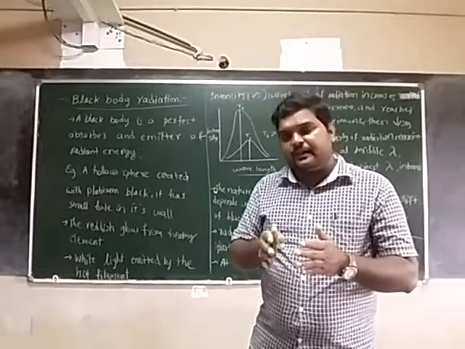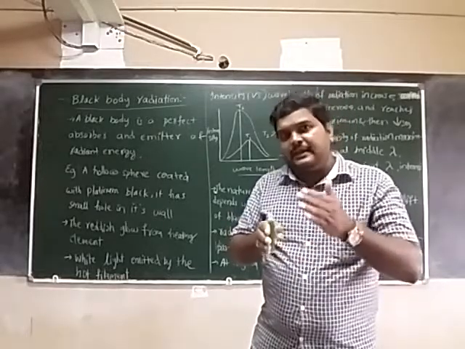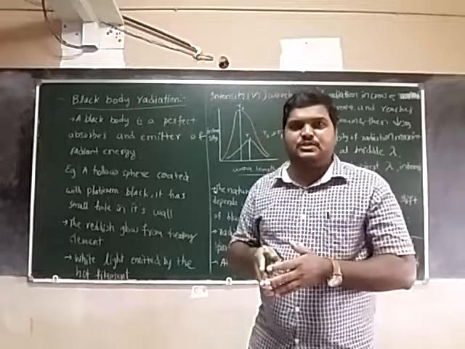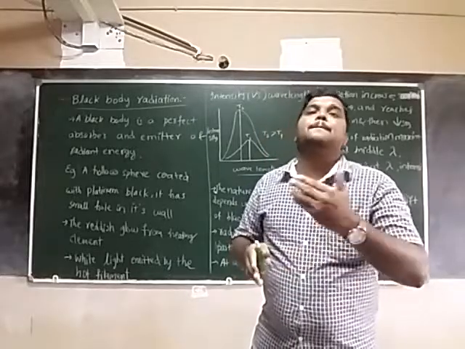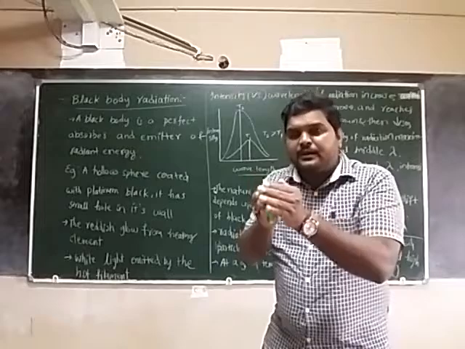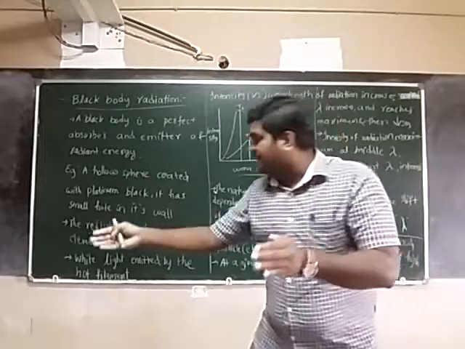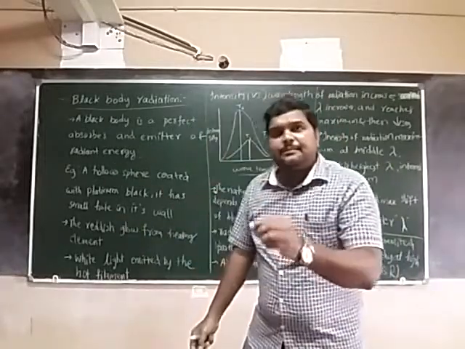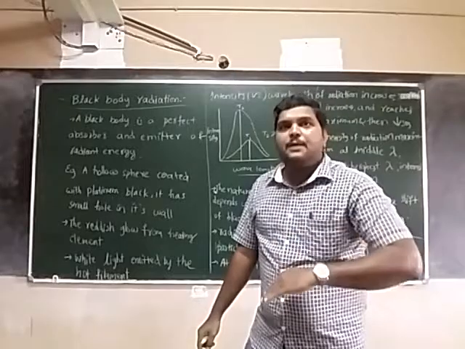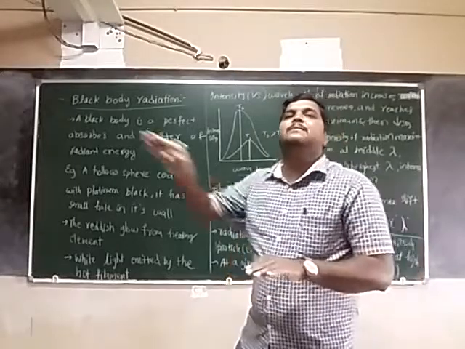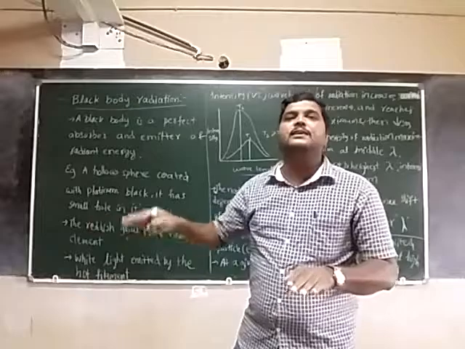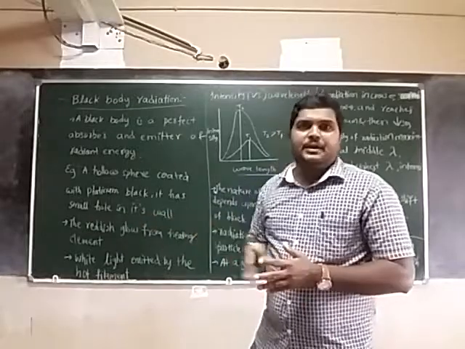While it gives a reddish glow, the object acts as a black body. At that temperature, it absorbs all the frequencies and emits all the frequencies. So that is also a black body example.